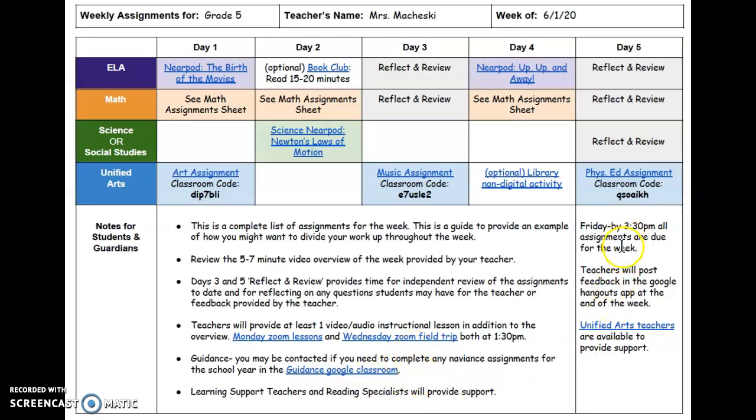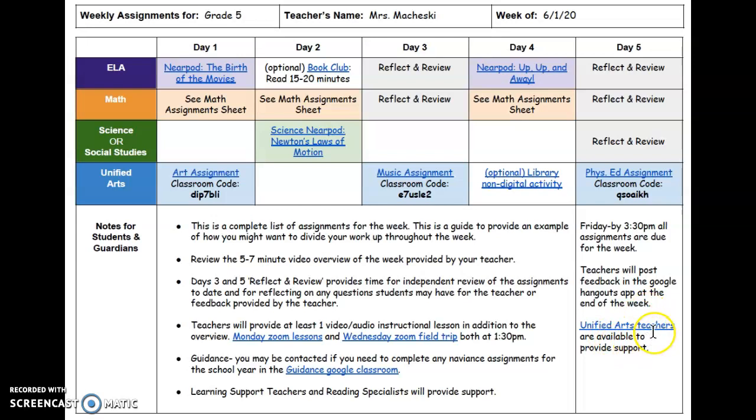Okay, over here we see that the goal is to have these assignments completed by 3:30 on Friday. If you feel that you need an extension or you need to continue to work on the assignments, you can always message me on Google Hangouts and just let me know that you're going to continue to work through the weekend. That's fine. I will provide feedback on what your participation rate was in the Google Hangouts app, so you can look for a message from me at the end of the week.